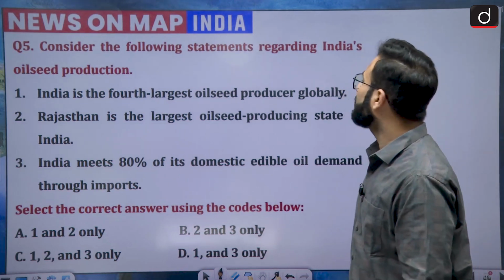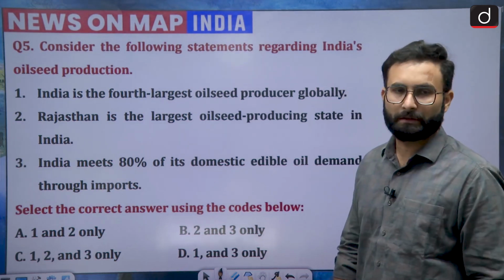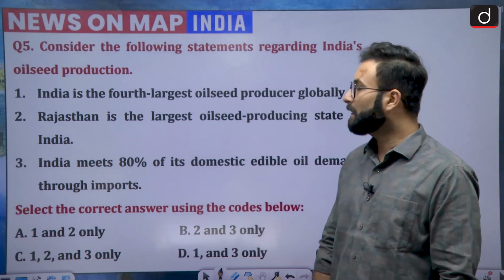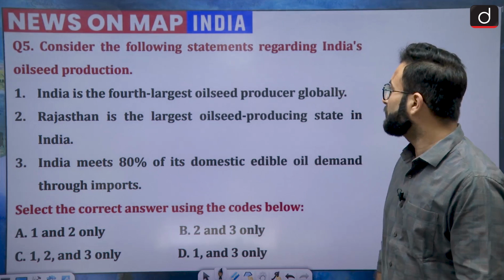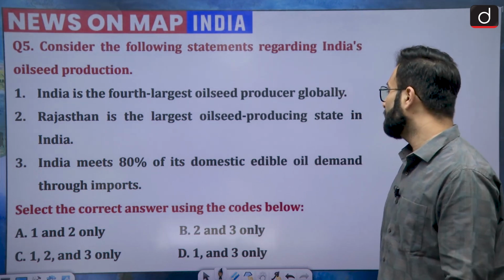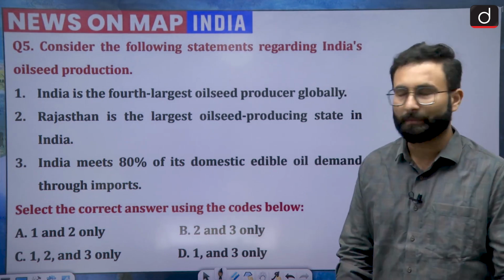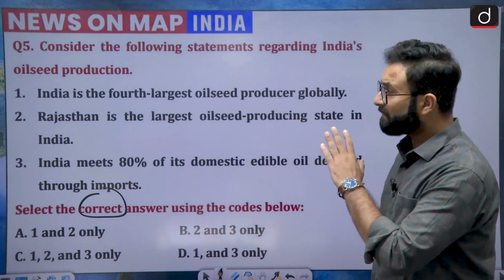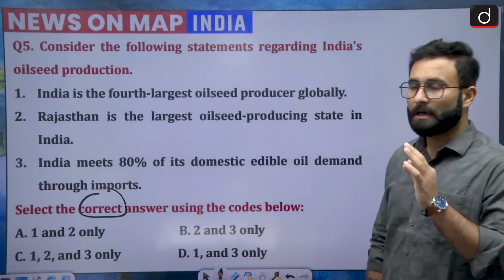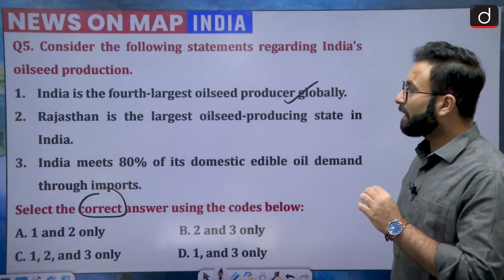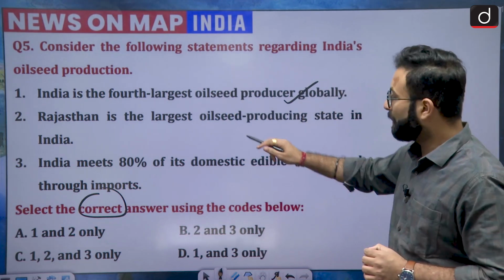Consider the following statement regarding India's oil seed production. Statement 1: India is the 4th largest oil seed producer globally. Statement 2: Rajasthan is the largest oil seed producing state in India. Statement 3: India meets 80% of its domestic edible oil demands through imports. You have to choose the correct answers over here. Now see, India is the 4th largest oil seed producer globally. This is true.